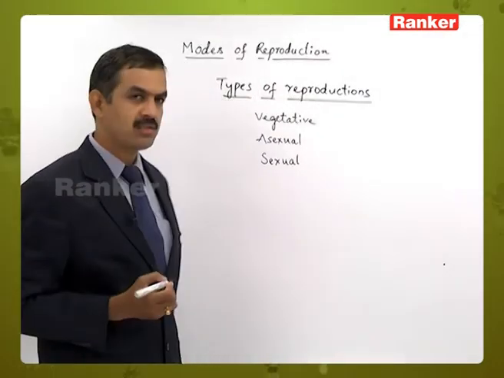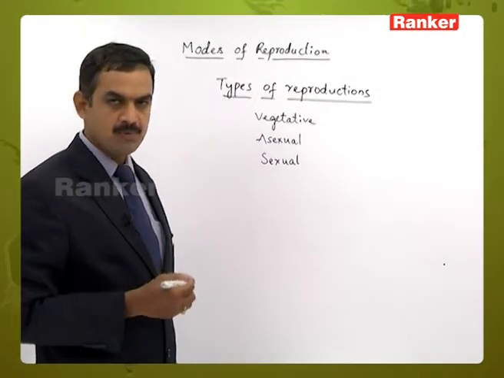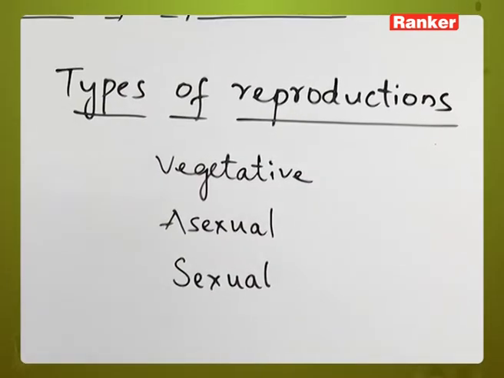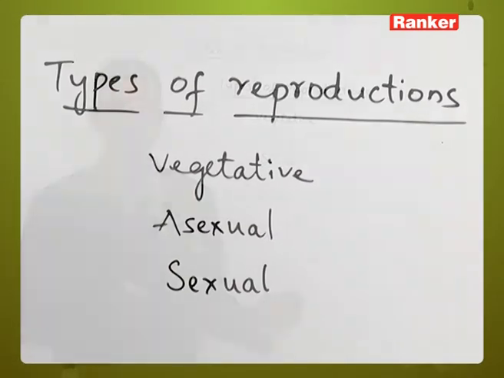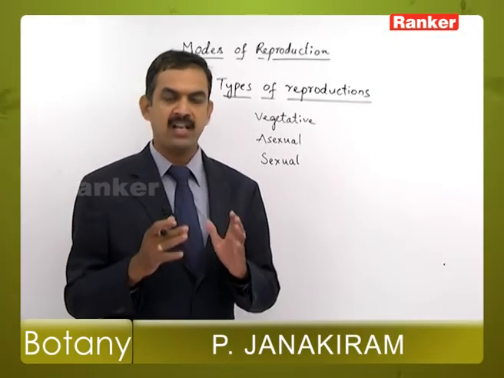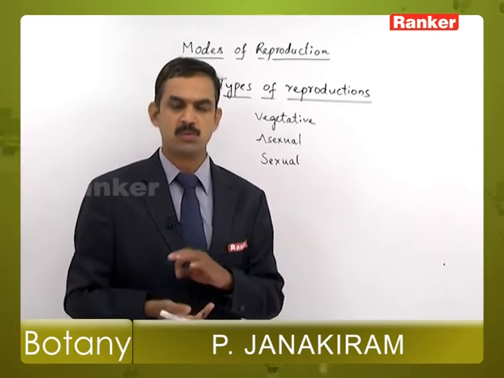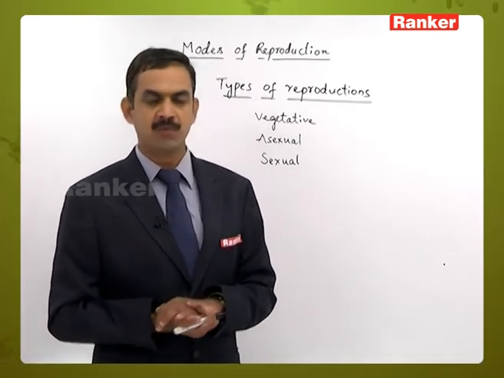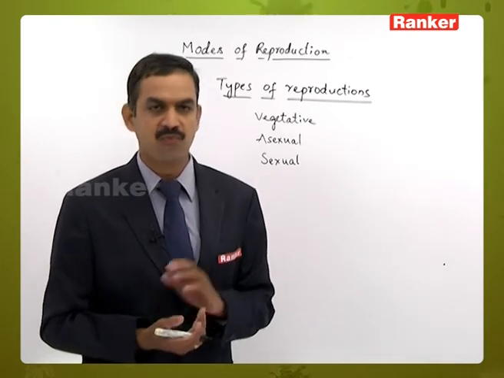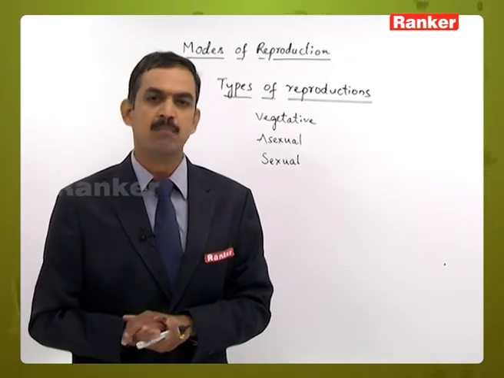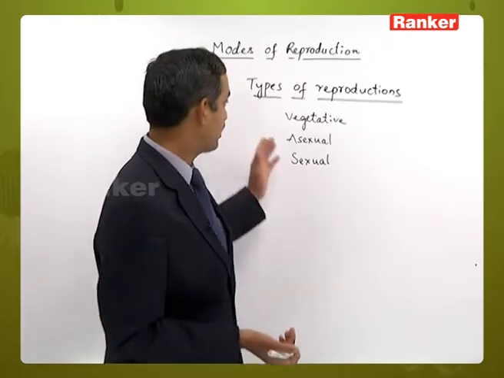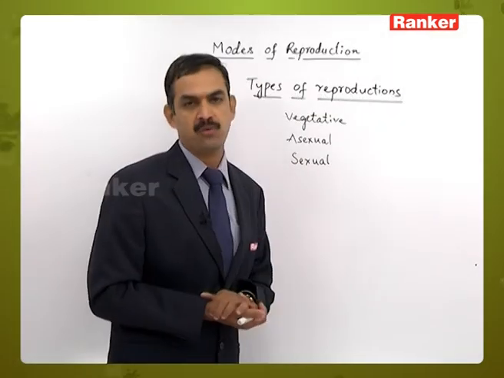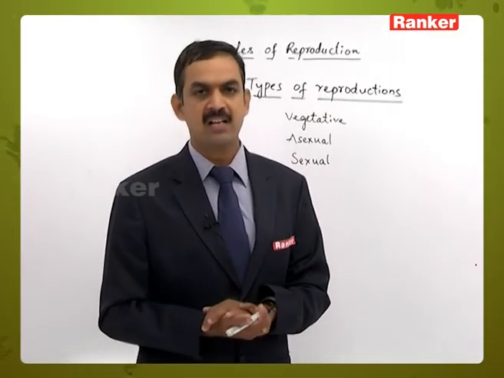These are the 3 basic types of reproduction that are observed in various groups of living organisms, starting from lower organisms like Monera, protistans, algae, fungi, bryophyta, pteridophyta, gymnosperms, and also in the angiosperms. Or if we take the Whittaker system, we can say Monera, protistans, fungi, animalia, and also plantae. In all the groups we can observe either one, 2 or all the 3 types of reproduction in their life cycle.